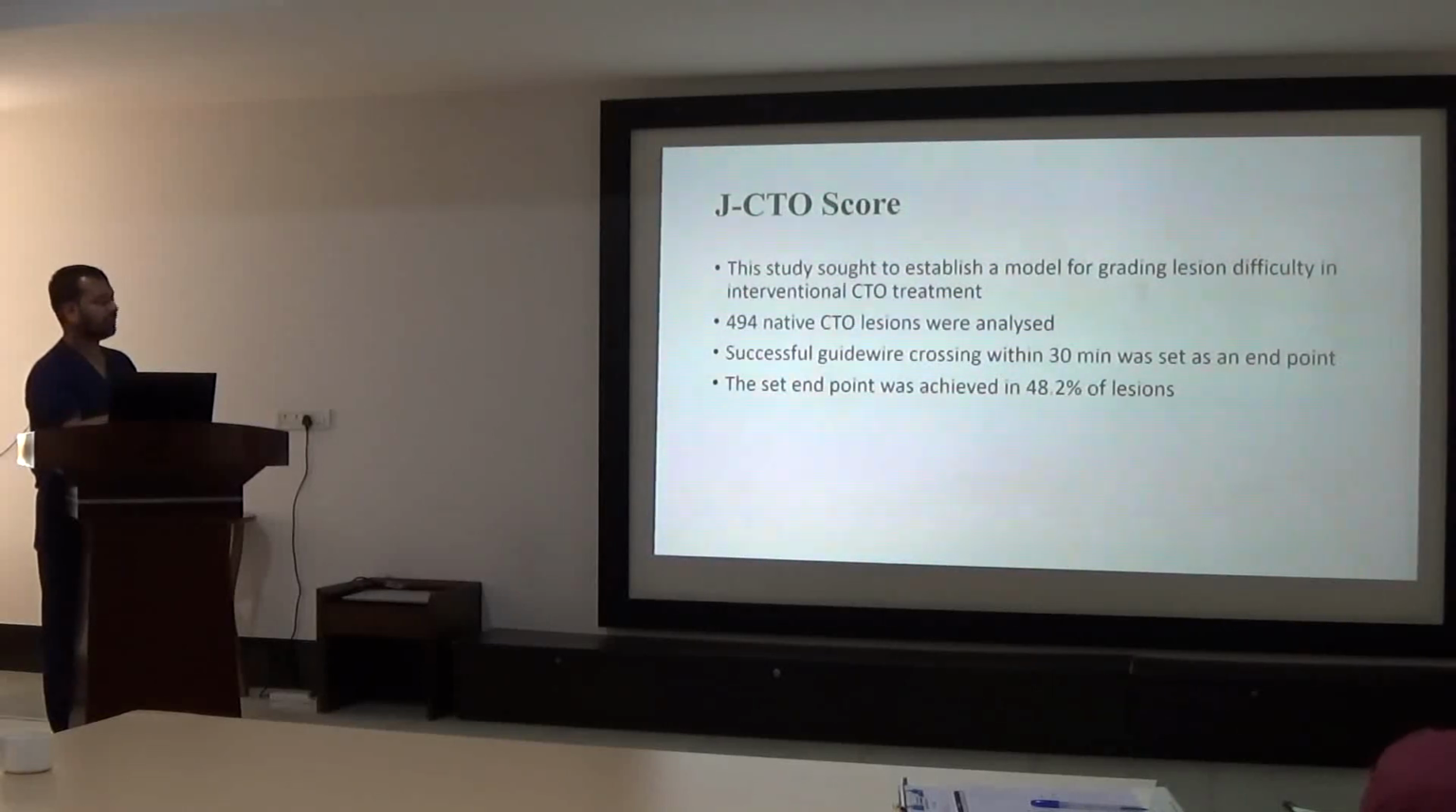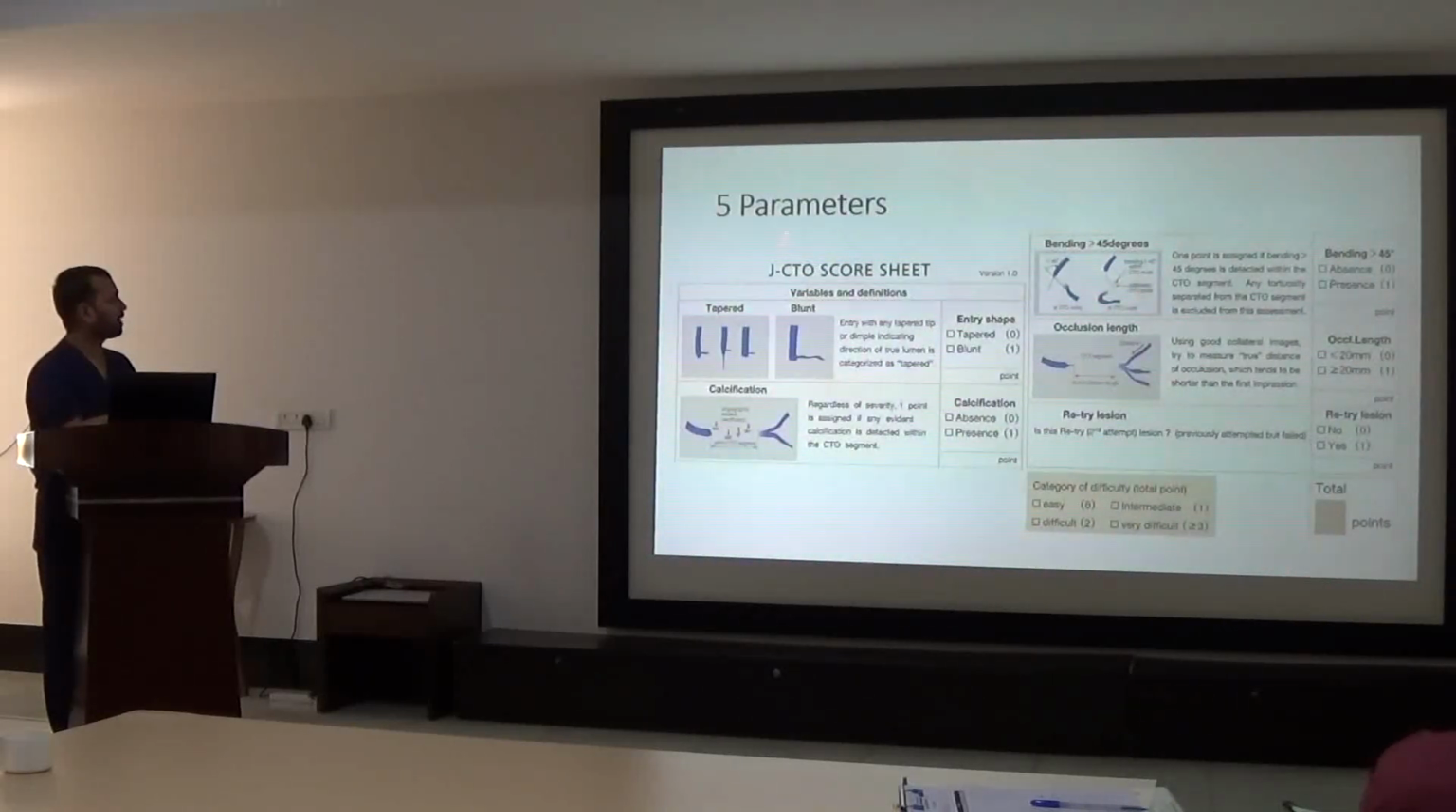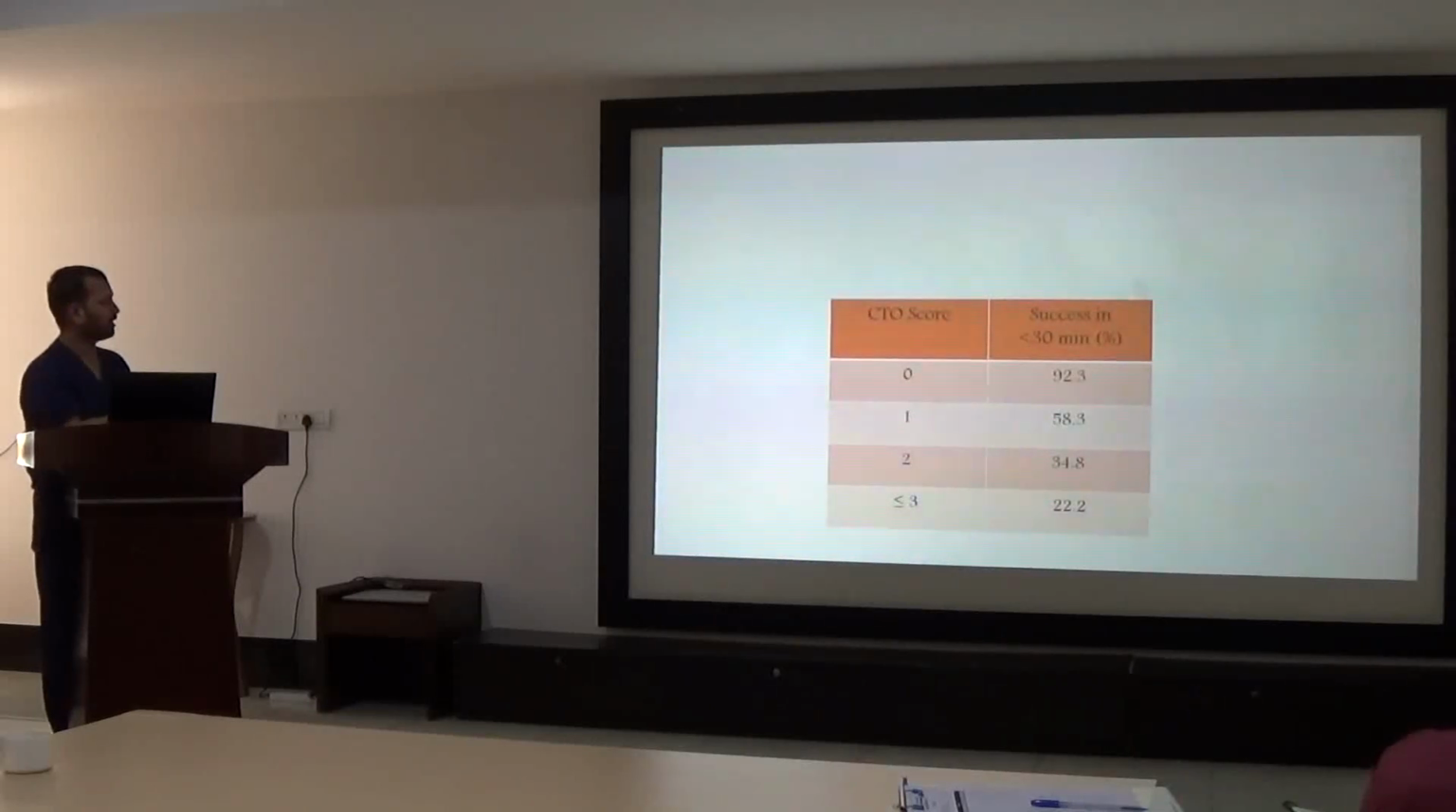For that there is a JCTO score. It has 5 parameters of lesions. Here, if the score is more than 3, it is very difficult to cross the guide wire. So with a JCTO score more than 3, there is a less than 20% possibility of success to cross the guide wire in the first 30 minutes, which is less than 22%.